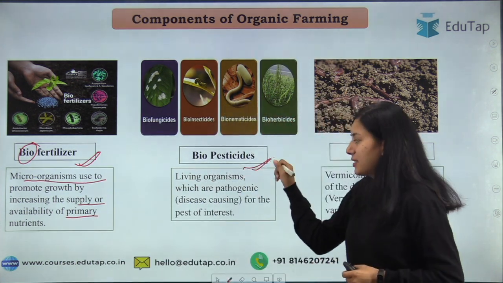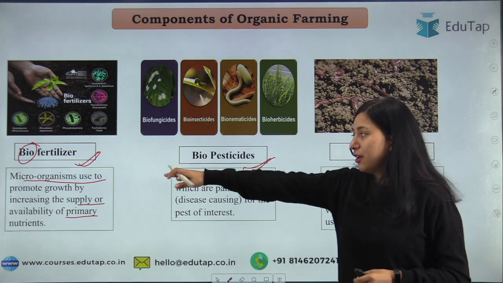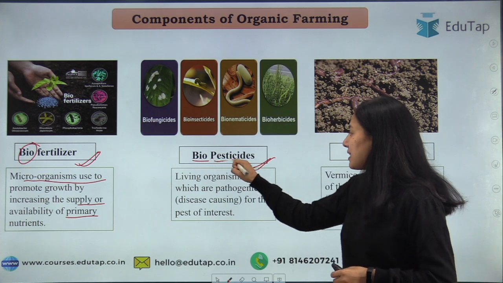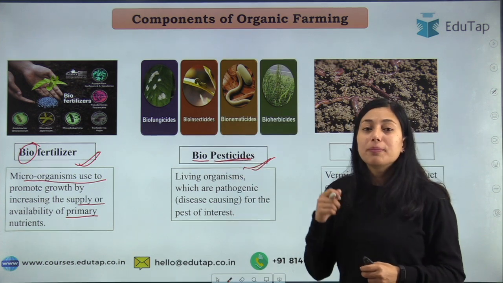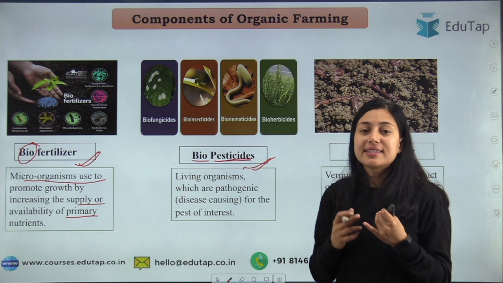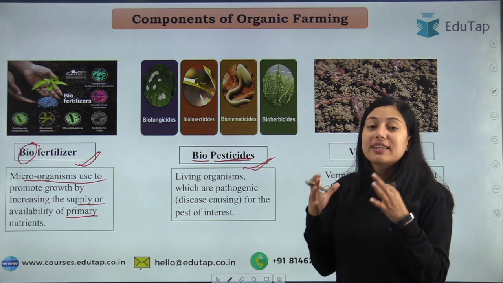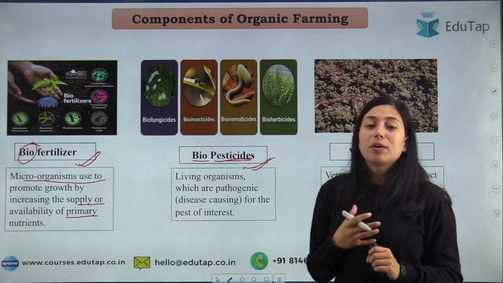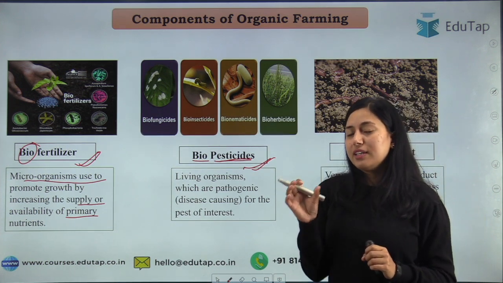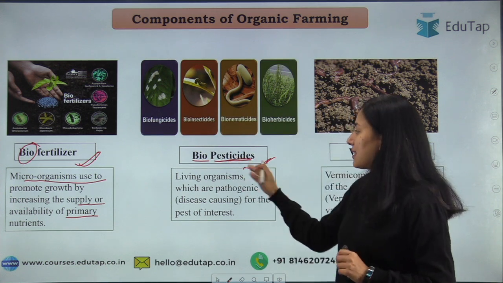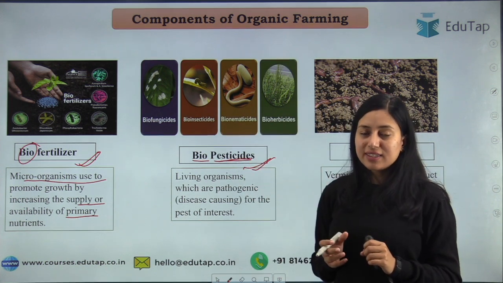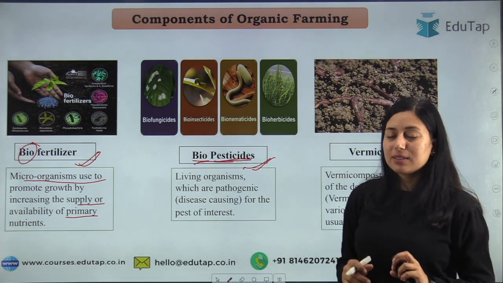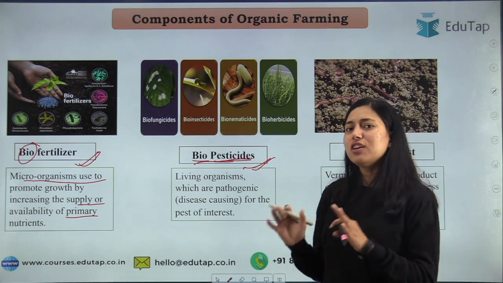Moving on to the biopesticide. Students, as a biofertilizer we have biopesticides. यहाँ पे भी हम लिविंग ऑर्गेनिज्म का यूज करेंगे, but see, pesticide लिखा है ना, pesticide means जो पेस्ट को कंट्रोल करने के लिए, pest मतलब your insects, your diseases, your weeds, okay, these are all your pests. So जो पेस्ट हमारे क्रॉप्स को इकोनॉमिक हार्म पहुंचाते हैं, they are considered as pests, ठीक है. अब पेस्टिसाइड है तो उनको किल करने के लिए जो माइक्रो ऑर्गेनिज्म यूज होते हैं, they are your biopesticide. Okay, if we are using any living organism to kill these pests, that is your biopesticide.